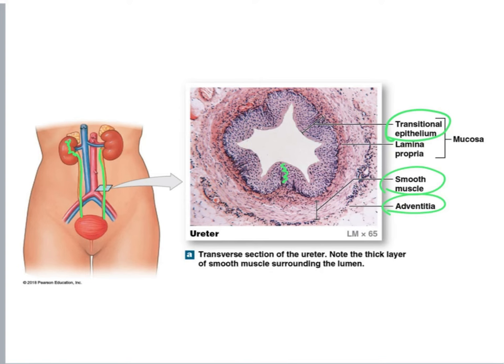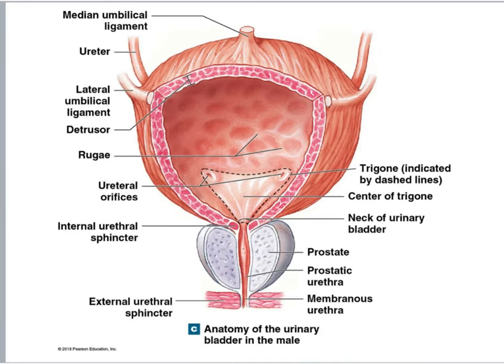Now, the ureter is attached to the urinary bladder posteriorly, right? And that area is called trigone. And here we can see the trigone and the two orifices through which ureters deliver urine into the urinary bladder. And this trigone is like a funnel that funnels urine into the urethra. And it is clinically relevant because since it is at the base of the urinary bladder, very close to the urethra, it's a common place for infection to happen.